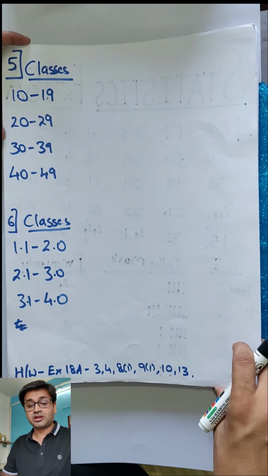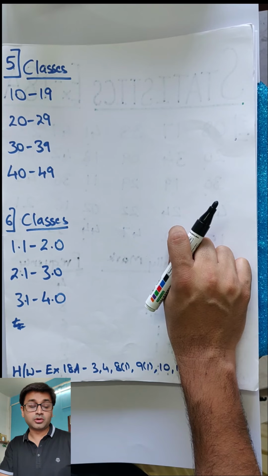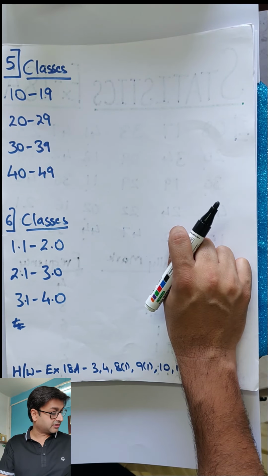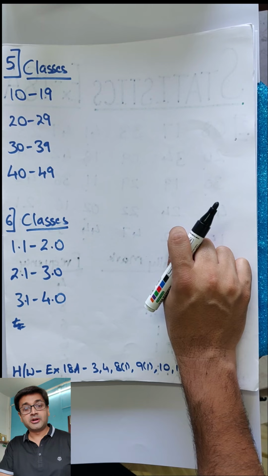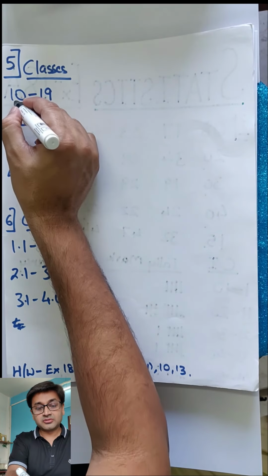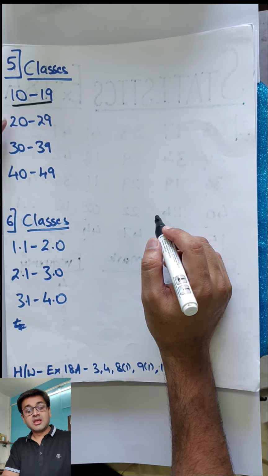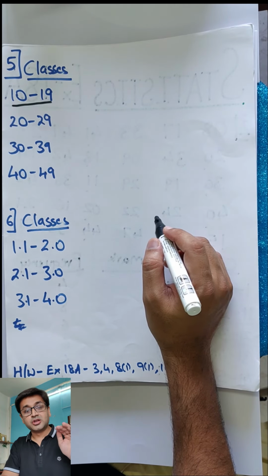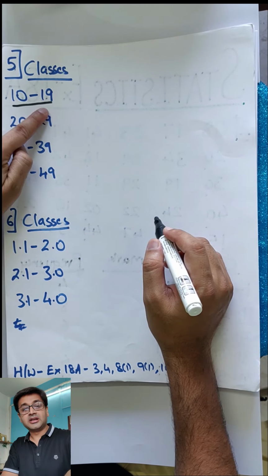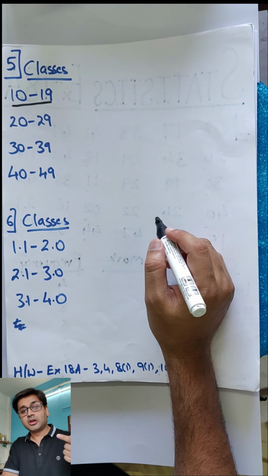Right now in question number 5 also they have given it in non-continuous form. So what to do with this non-continuous form? Let's understand. Find the actual lower limit and actual upper limit. What is the actual lower limit? What is the actual upper limit? The first one is a class. 10 to 19 is the class. The number at the start is called the lower limit, and the number at the end is called the upper limit for this class. So what will be the lower limit for this 30 to 39?